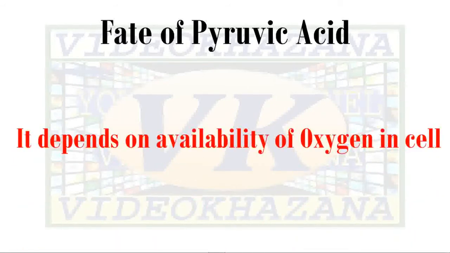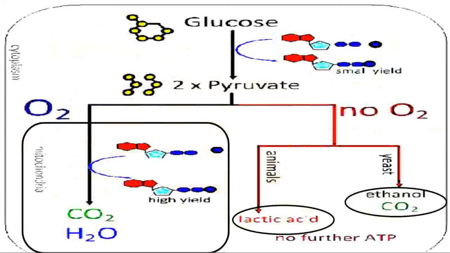Let me explain through this diagram. Glucose, a 6-carbon molecule, is at the topmost part. This is broken down into 2 pyruvic acid molecules. This process is done in the cytoplasm. This is very common in every organism. Now further steps depend on the availability of oxygen.